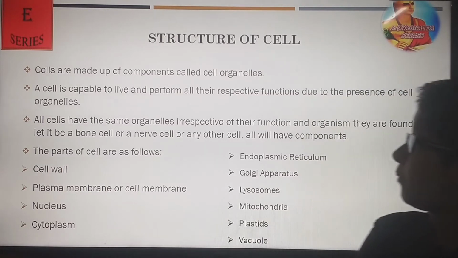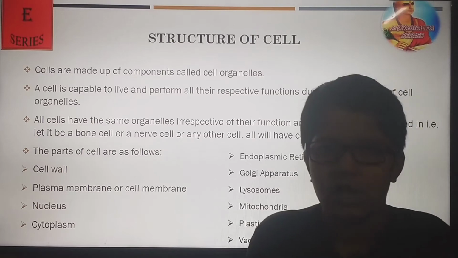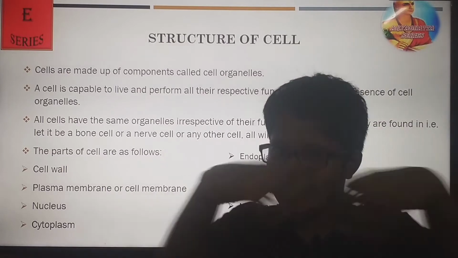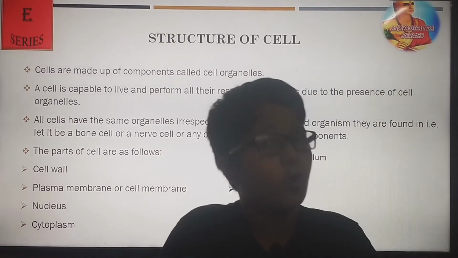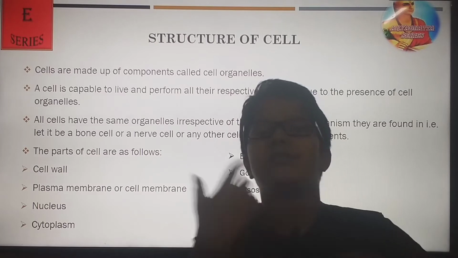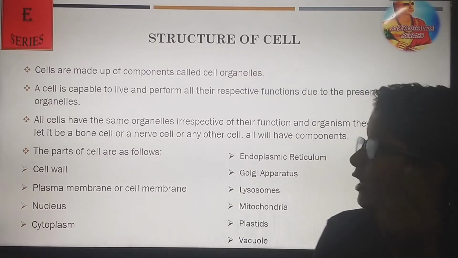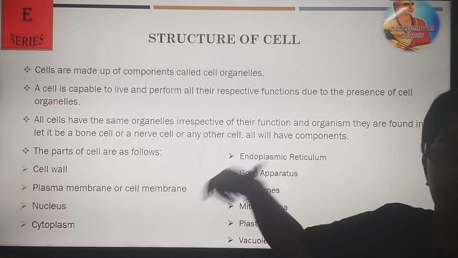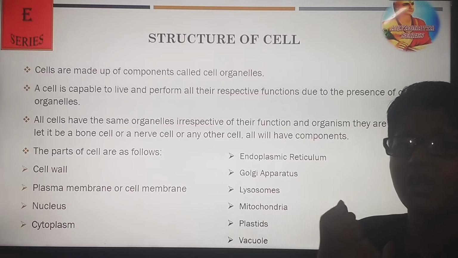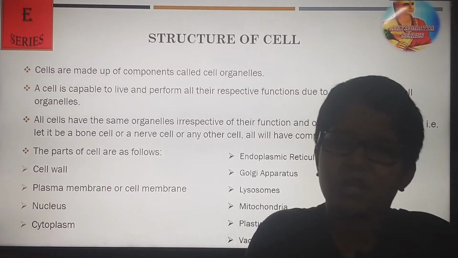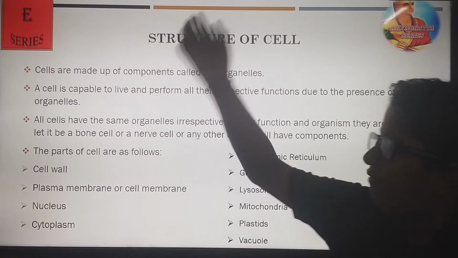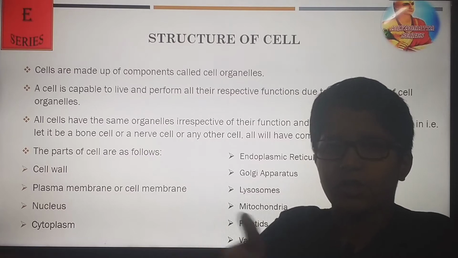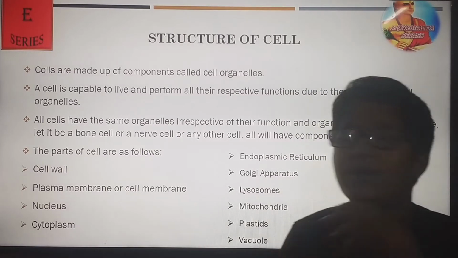Now, cells are made up of components called cell organelles. These cell organelles are the parts of a cell. The cell is very small. Using an electron microscope, if we zoom in a lot, we can even see inside a cell what the components of a cell are. That is what we learn in the later parts of the chapter. A cell is capable of living and performing all the vital functions that are necessary for the body to function, and examples of such cells are amoeba, paramecium, bacteria and viruses.